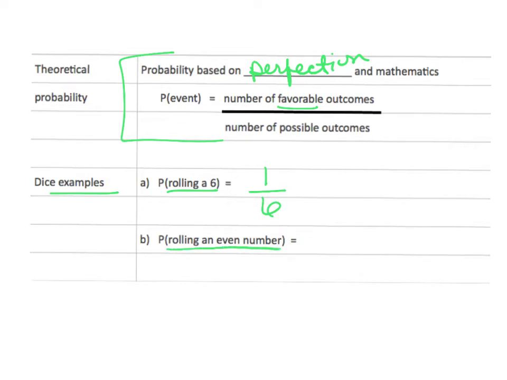How about rolling an even number? We have 1, 2, 3, 4, 5, 6. 3 of them are even. So 3 out of 6, better yet, simplify it down to 1/2, would be the theoretical probability of rolling an even number.